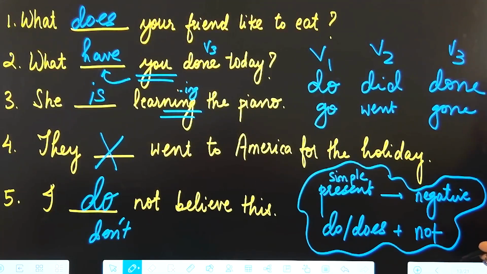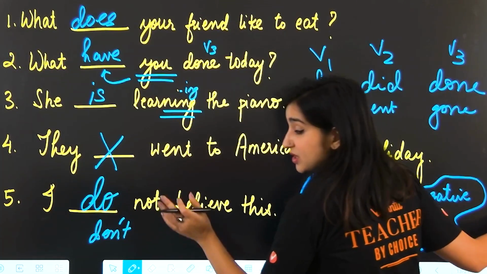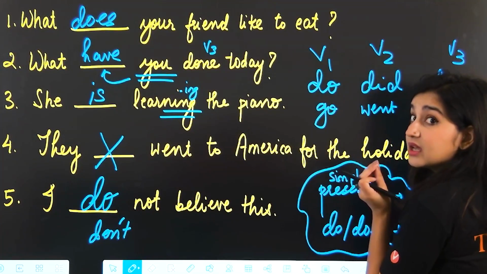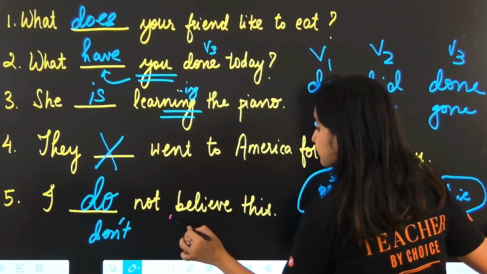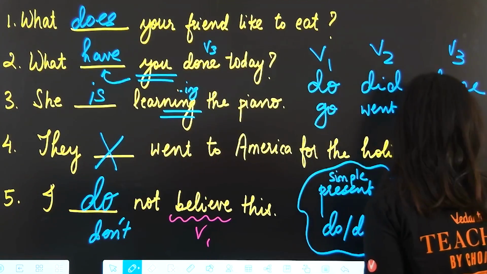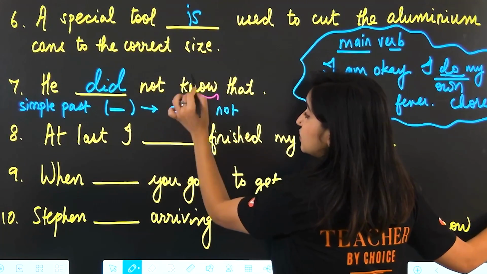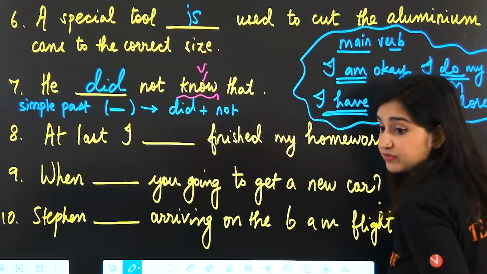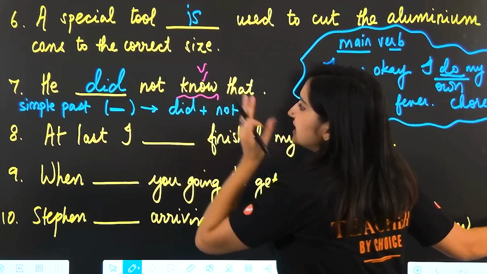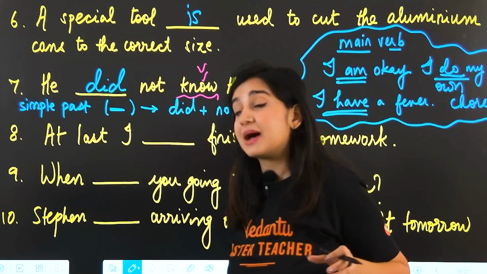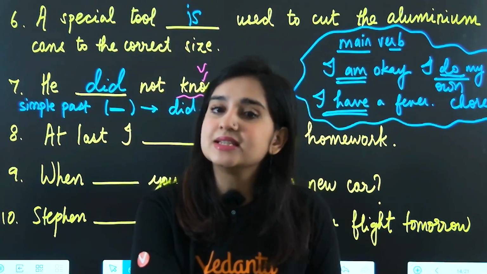One very important thing to remember here is that whenever we have any form of do, what did I say? You always use the base form of the verb. So over here again we used the base form, know. Even though this sentence is in the past tense, we use the V1 form of the main verb. Did not know that. Which word here is telling us that the sentence is in the past tense? The word did. Did is telling us that the sentence is in the past tense.